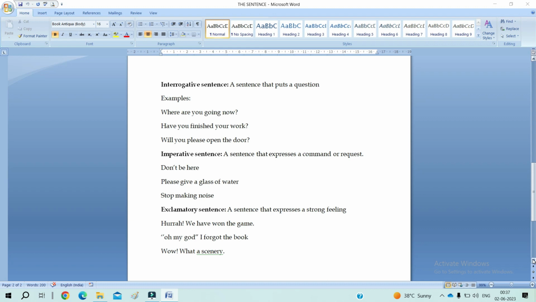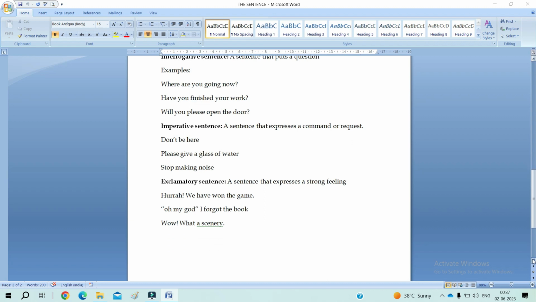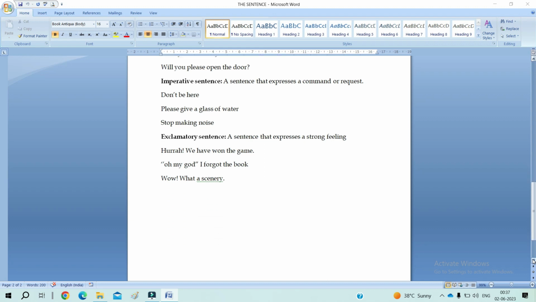Next, exclamatory sentence. A sentence that expresses a strong feeling. We have won the game. Oh my God, I forgot the book. Wow, what a scenery. Okay, all come under exclamatory sentences.